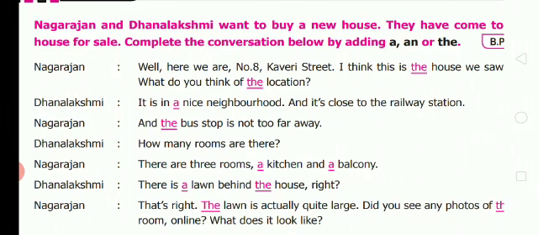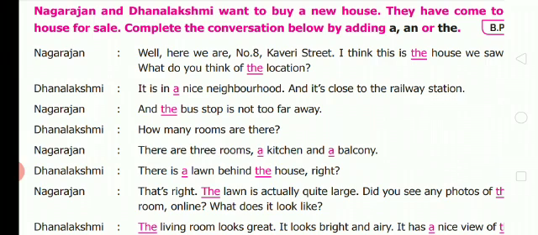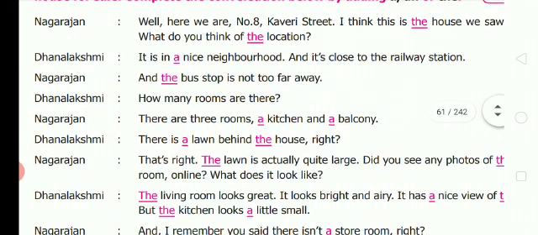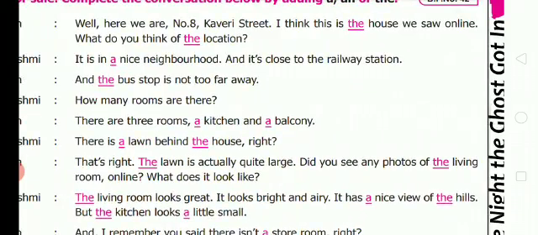Dhanlashmi is saying, it is a nice neighborhood and it is close to the railway station. Nagarajan is saying, and the bus stop is not too far away. Dhanlashmi: How many rooms are there? Nagarajan: There are 3 rooms. He is telling a kitchen and a balcony. Dhanlashmi: There is a lawn behind the house, right? Nagarajan: That's right. The lawn is actually quite large. Did you see any photos of the living room? Living room means hall. Okay, the hall. When someone comes, you are inviting them, making them to sit. Online, what does it look like?